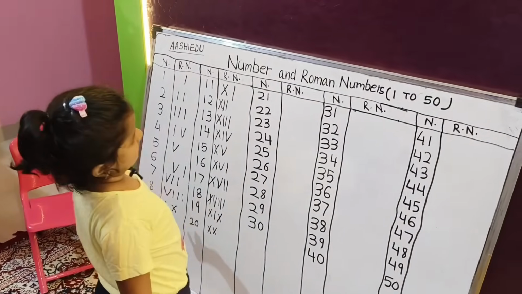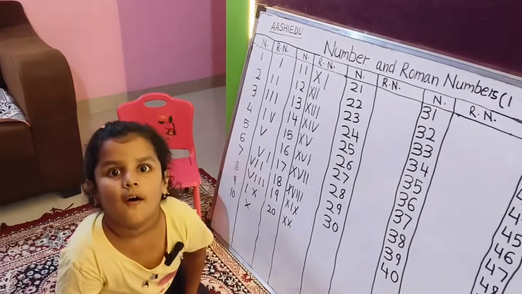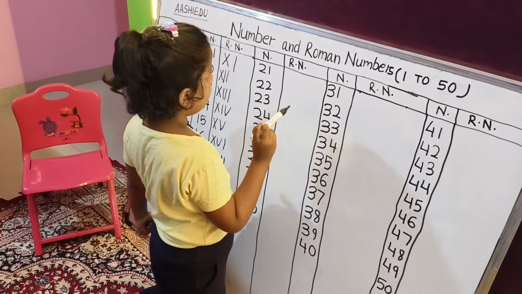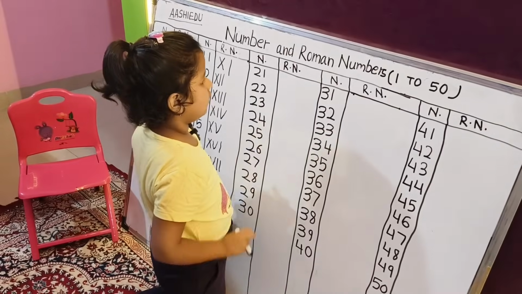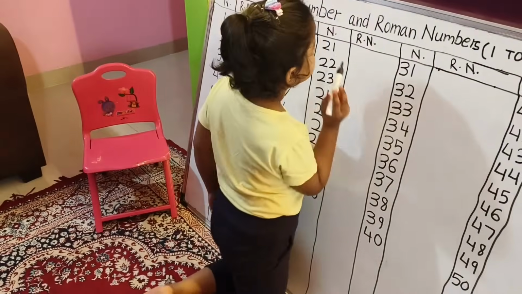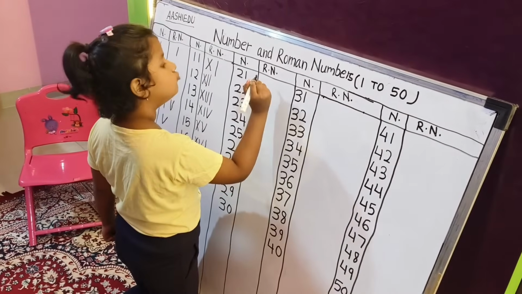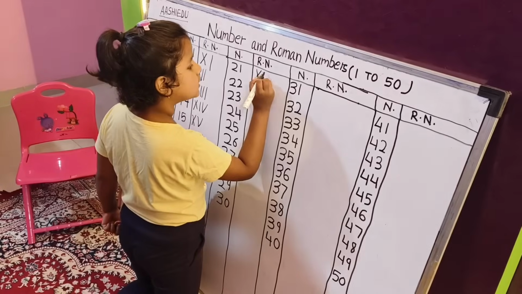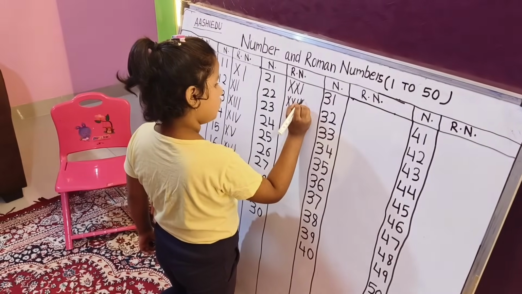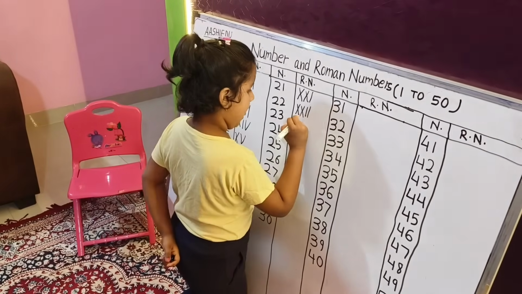Next one. Roman number 21. Oh my god. RN means Roman number. Okay, please write 21. Roman number 21. We need double X and I. Then 22 is double X, double I. And 23.